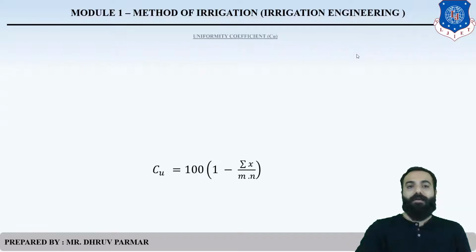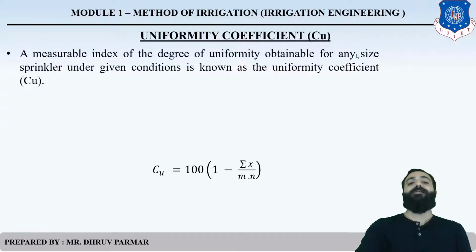Clear? So the next topic is uniformity coefficient, otherwise we can say CU, not consumptive use. Please remember that there are two notations. The first, consumptive use, means CU, and the uniformity coefficient is also called CU. Clear? This is one type of index which finds the degree of uniformity of application of water, called the uniformity coefficient or CU.